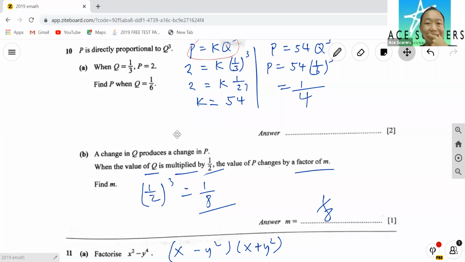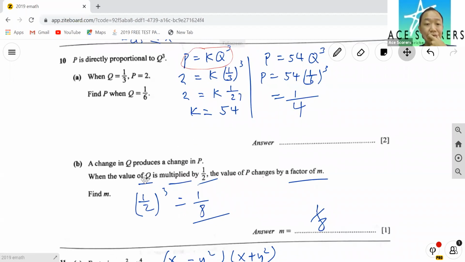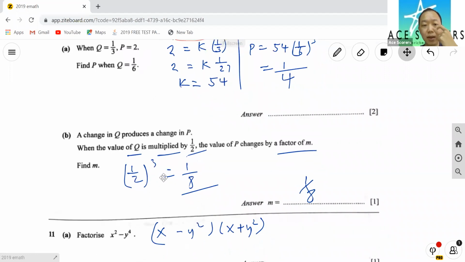When Q equals 1/6, the formula is P equal to KQ cubed. So because Q is multiplied by half, you have a half cube as well. Okay, hence half cube is 1/8. So the answer will change by 1/8.